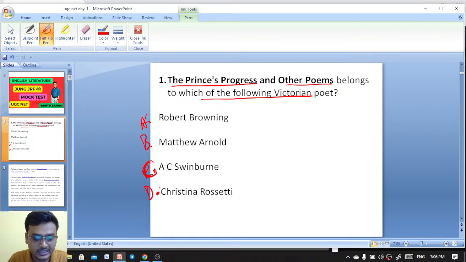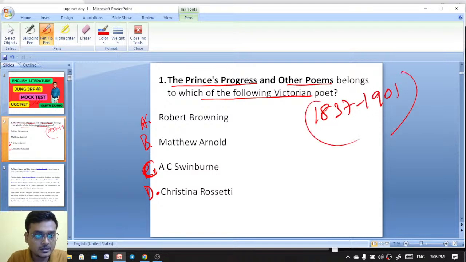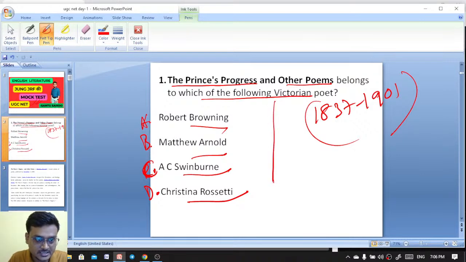You know that the Victorian era is from 1837 to 1901. So the right answer is actually Christina Rossetti. D is the right option. And here is the explanation.